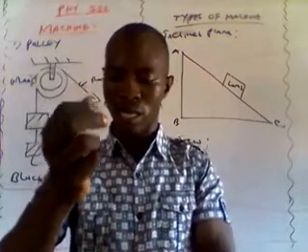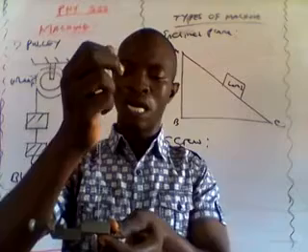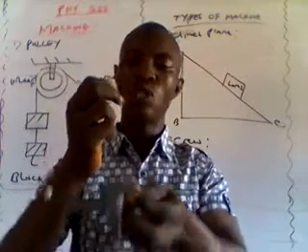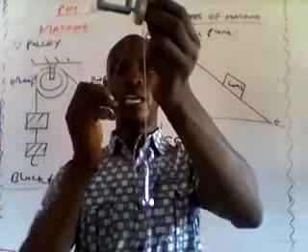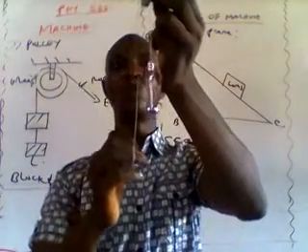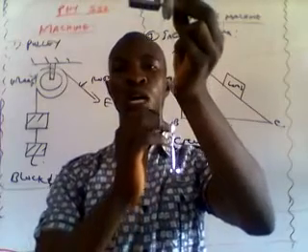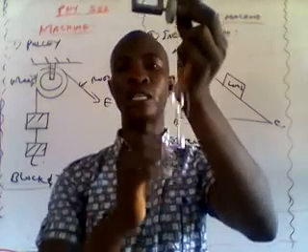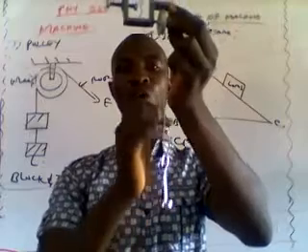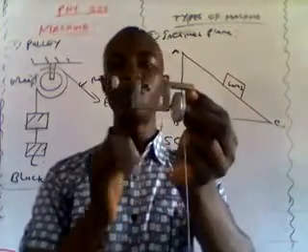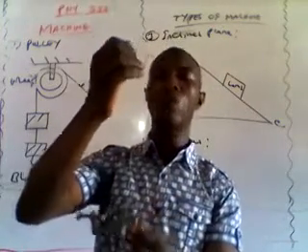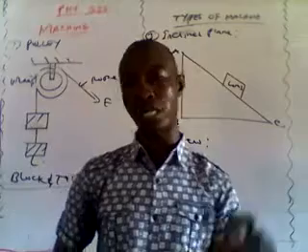Now you can see you allow the rope to pass through the groove of the wheel. I can easily use this rope, through the action of that wheel, to raise the load. I can raise it or lower it the way I want. So this is an example of what? A simple pulley system. The more complex form of it is called the block and tackle system.